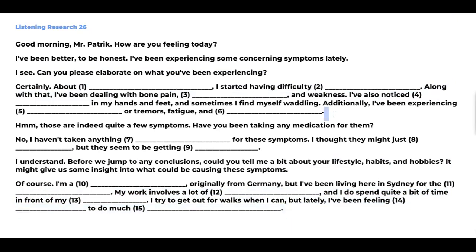You have 30 seconds to complete the answers. And those who have done all the questions, all the gaps, please raise your hands. At least 14 out of 15, please raise your hands. All of you who have done minimum 14 out of 15? Please raise your hands.